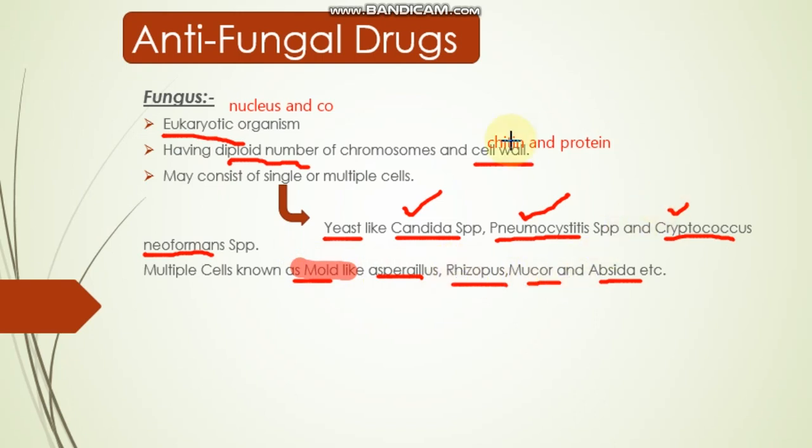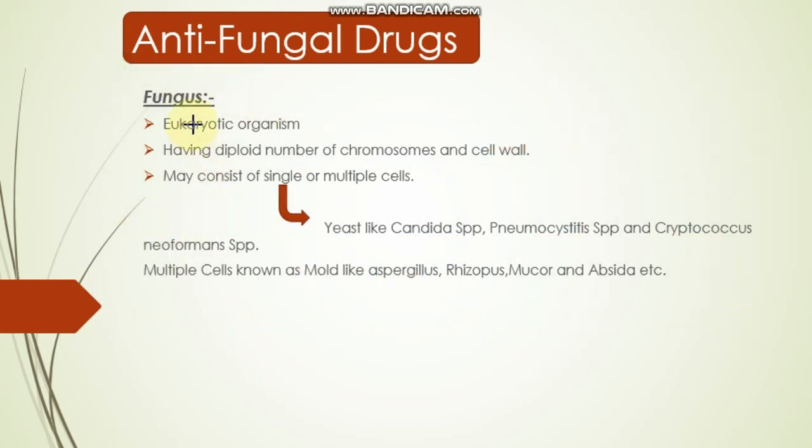So that's all about the general introduction of the fungus. Fungus is a eukaryotic organism having a diploid number of chromosomes and a cell wall, and may consist of a single cell or multiple cells. If the fungus exists in a single cell, it is known as yeast, like Candida, Pneumocystis, and Cryptococcus neoformans. If it consists of multiple cells, it is known as mold, like Aspergillus, Rhizopus, Mucor, and so on.